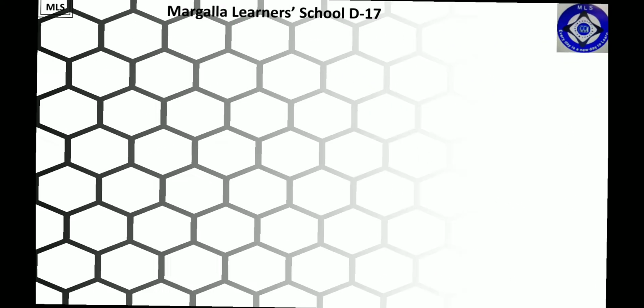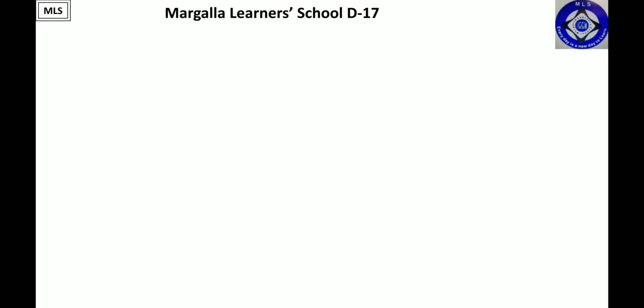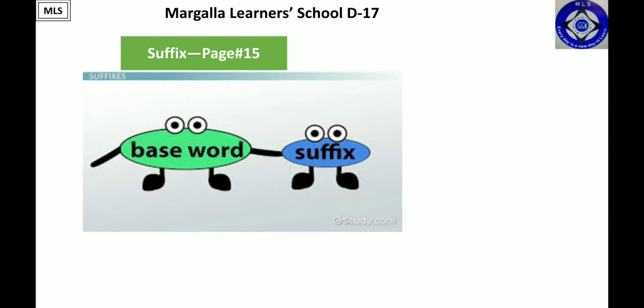Now come to page number 15. On page number 15, our top activity is regarding suffix. First, we would learn what is suffix and what is a base word. As you clearly see in this picture, there is a base word that is also known as root word. Suffix is added to the end of the word. We would further explain it.